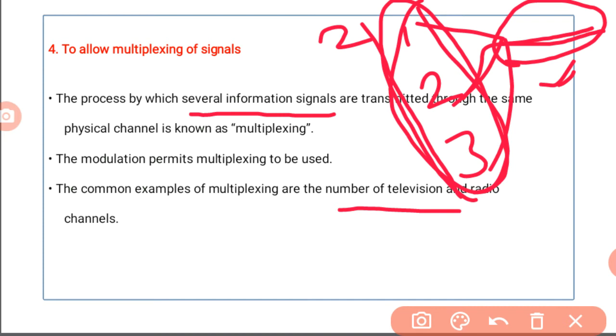That means at the transmitter end we are multiplexing 2 or more signals with different frequency ranges. This multiplexed signal is transmitted over a single communication channel. At the receiver end, based on their frequency, they are separated. So this process is also done by modulation, to allow the multiplexing of a signal.